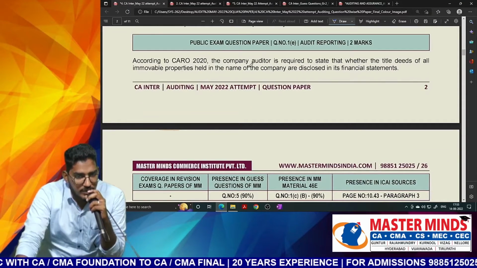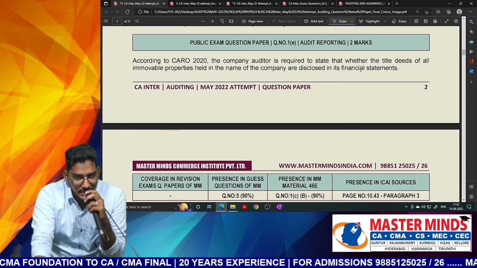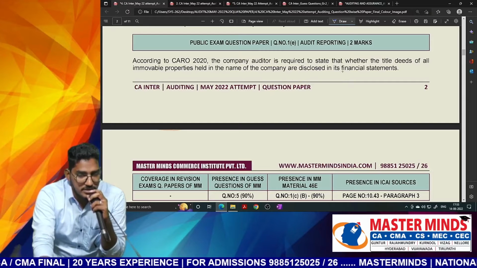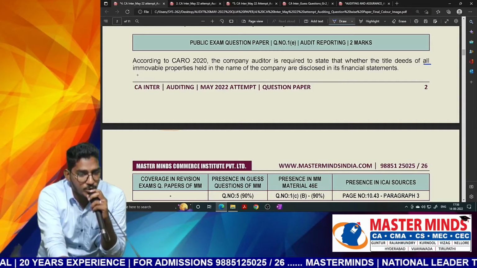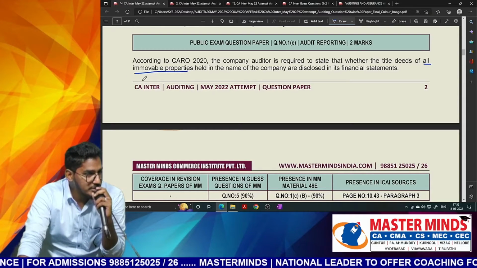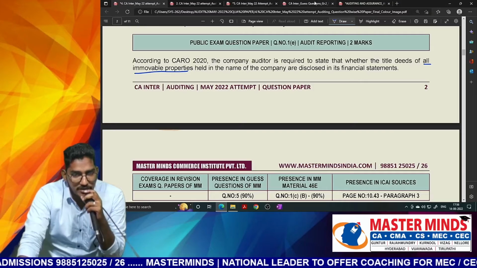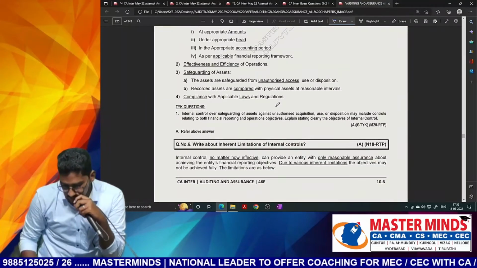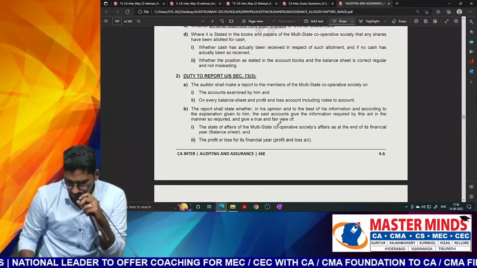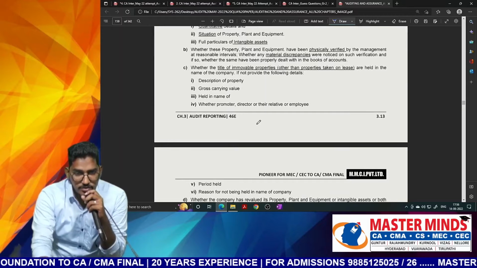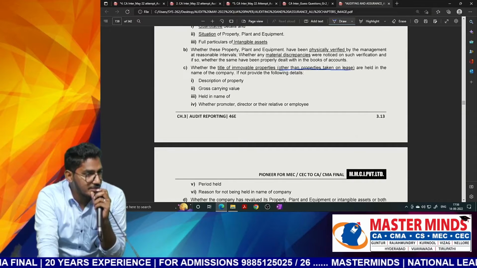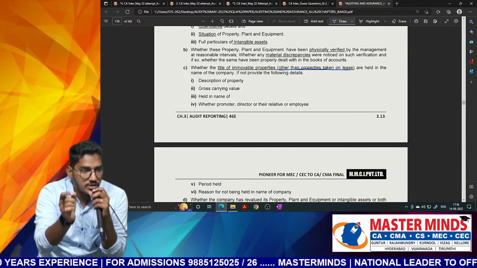According to CARO 2020, the company auditor is required to state whether title deeds of all immovable properties are held in the name of the company. See, the point here is they are telling all immovable properties, but other than leased assets you have to mention. Even in our material, that particular thing will be there in the chapter audit reporting. When we go to that CARO reporting, as you could see here, whether the title of immovable properties other than properties taken on lease, we have specifically mentioned that. So this is the point they are testing.